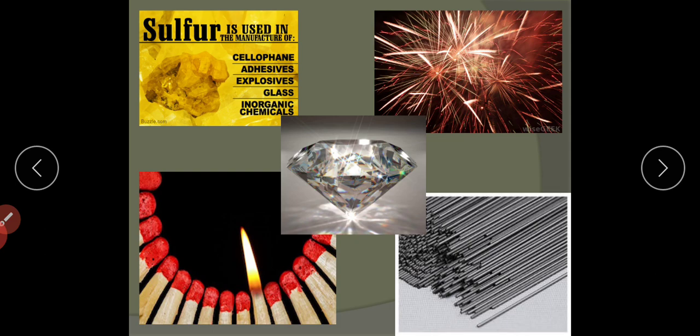So children, these were the uses of metals and non-metals. Please revise them, and in case of any doubt, feel free to contact me. Thank you.